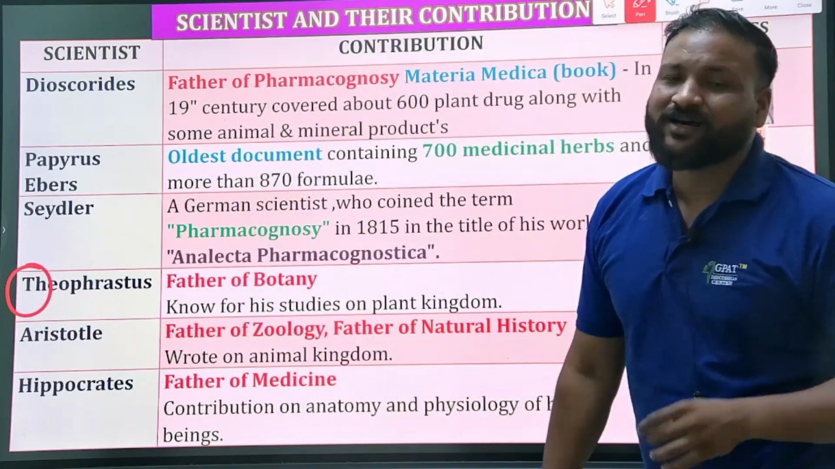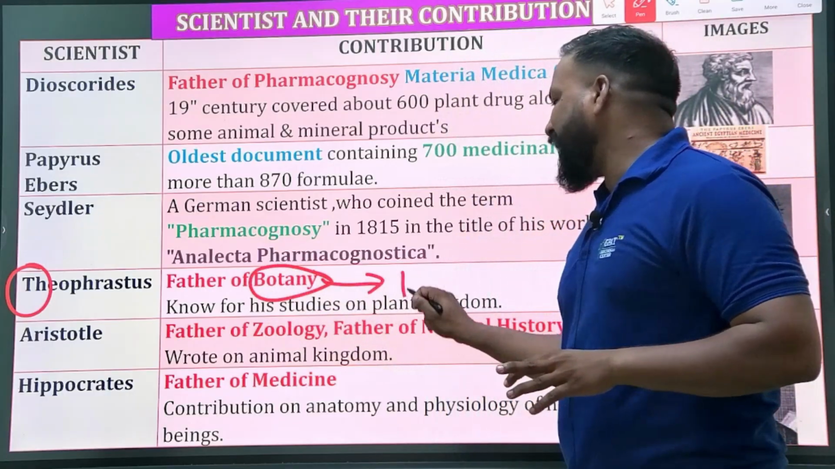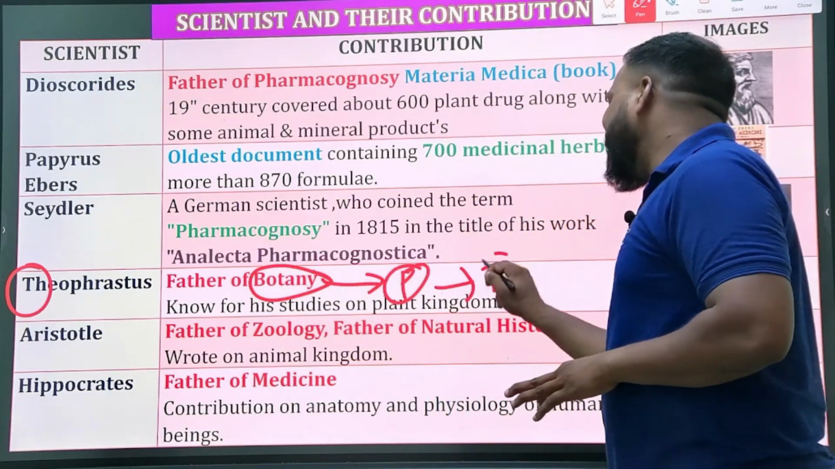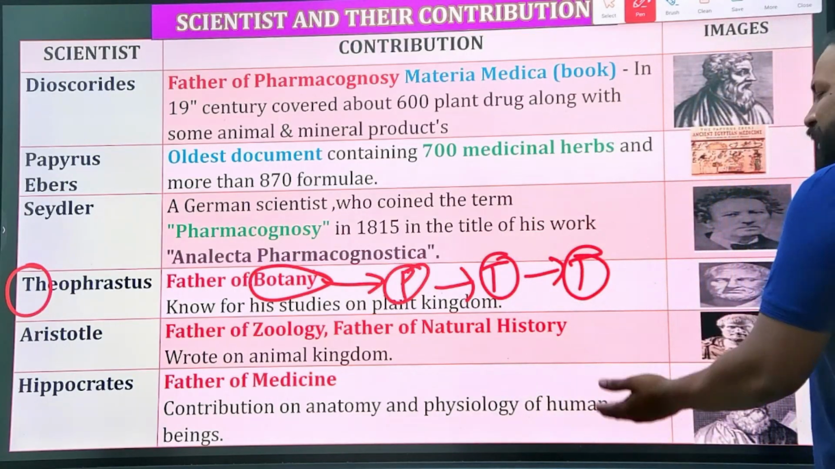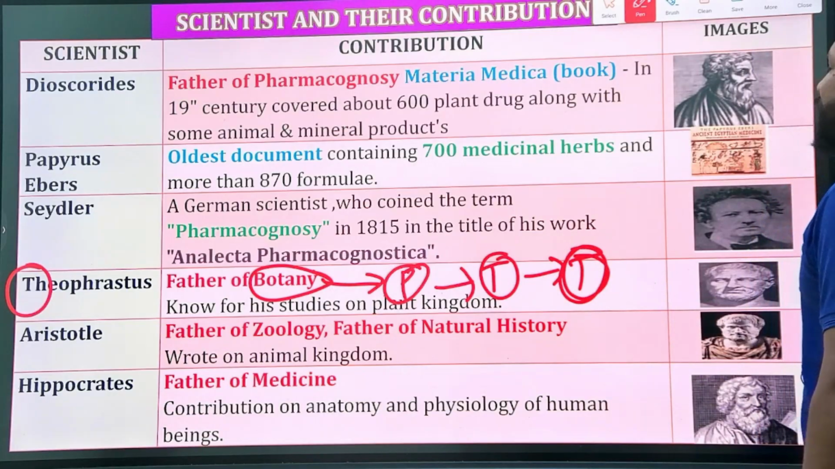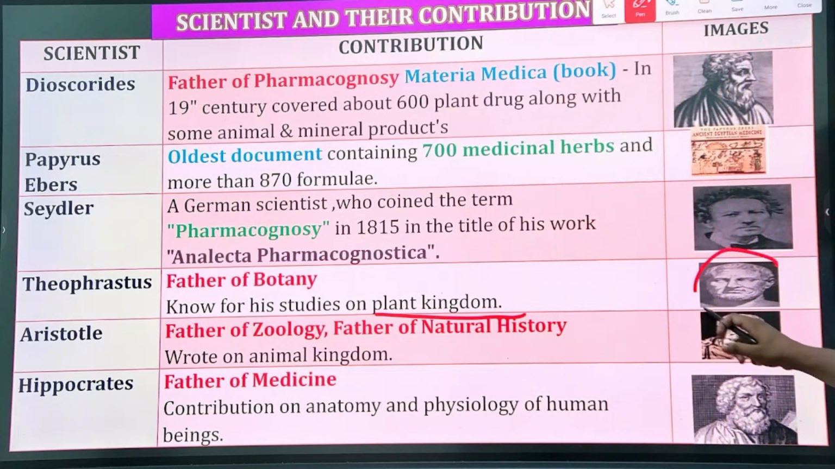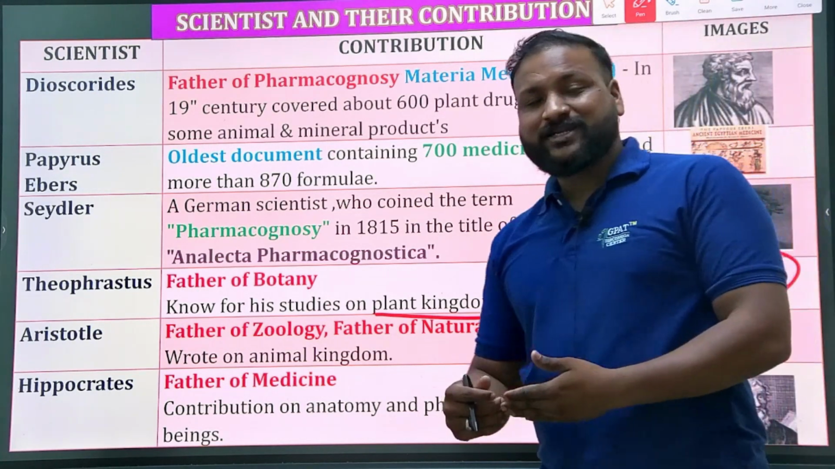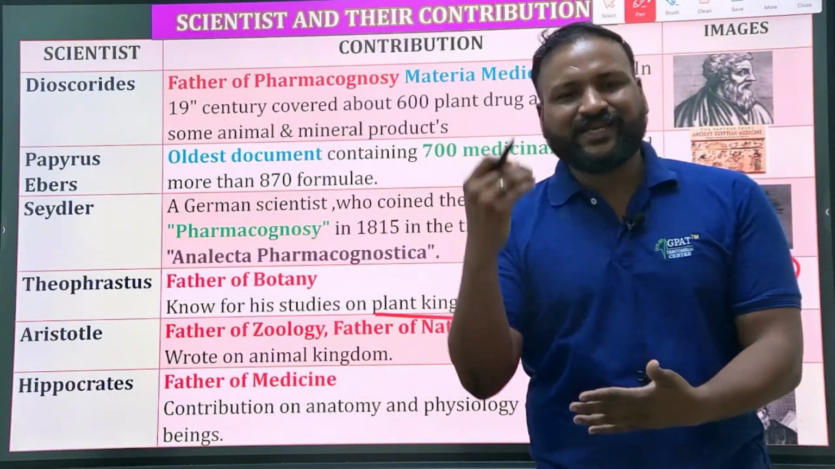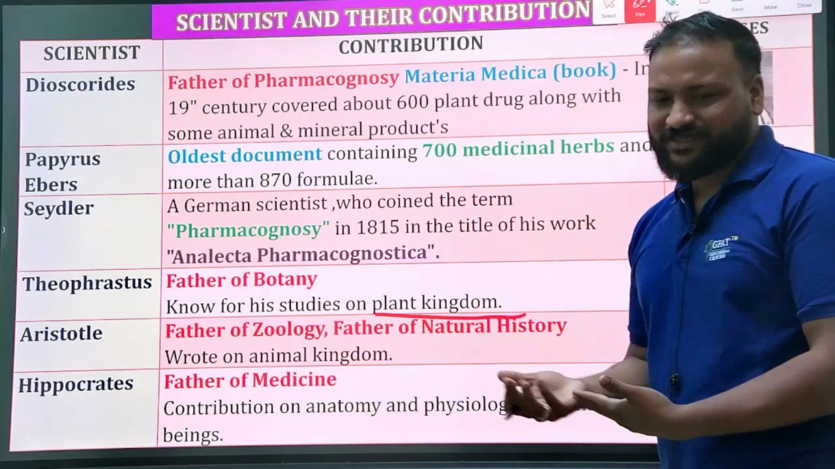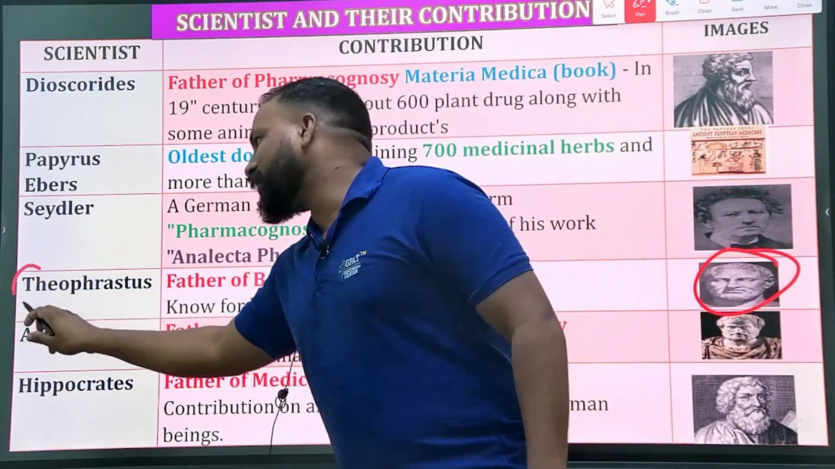Theophrastus is known to be the father of botany, because botany deals with plants, which contain tissues, and T stands for Theophrastus. Do remember like that. Botany is nothing but the study of plants, the plants which contain tissues. T stands for Theophrastus. He is also known for his studies on the plant kingdom. We know taxonomical classification: kingdom, phylum, subphylum, order, superorder, family, genus, species. Such work was done by Theophrastus.